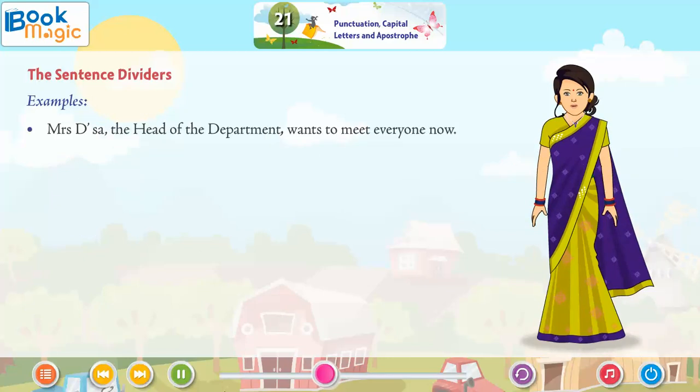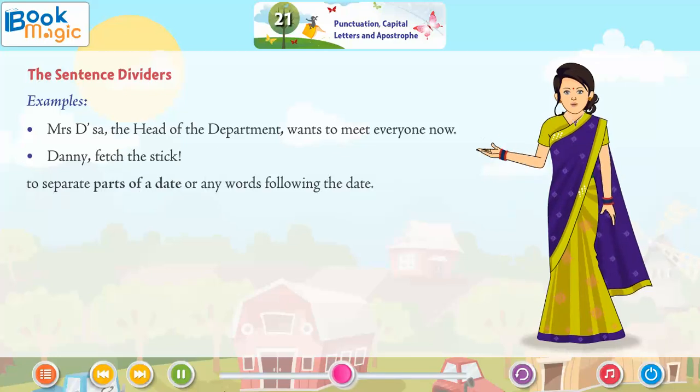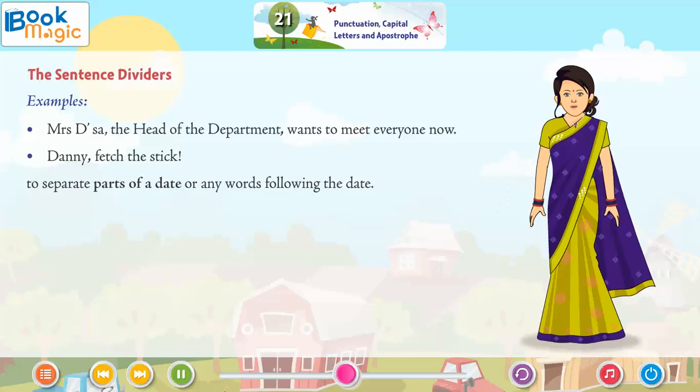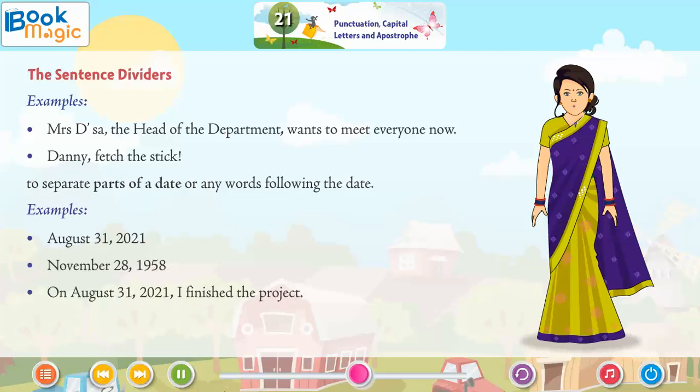After a noun of address. Examples: Mrs. Jisa, the head of the department, wants to meet everyone now. Danny, fetch the stick. To separate parts of a date or any words following the date. Examples: August 31st, 2021. November 28, 1958. On August 31st, 2021, I finished the project.